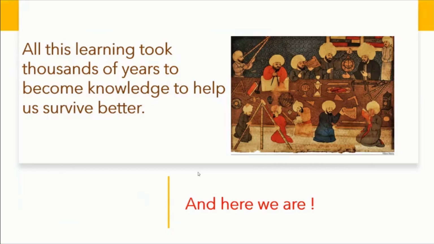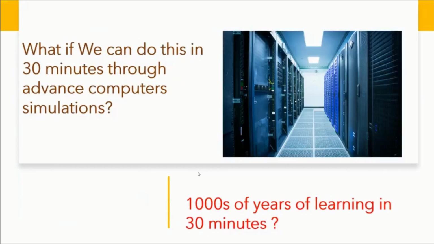Now we are here, wherein we have a huge amount of big computers. So if I say, what if we can do this in 30 minutes, not in thousands of years, using advanced computer simulation? Effectively what I'm saying is that thousands of years of learning can be compressed into 30 minutes of data crunching, and then you can actually understand what impact people might have understood over thousands of years by observation.